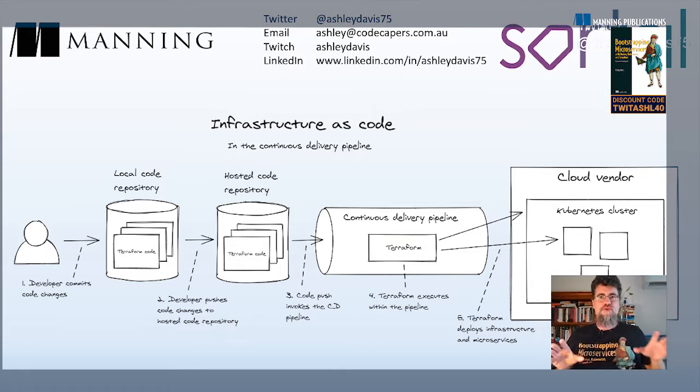So this pipeline makes for a complete automated flow of infrastructure from the developer all the way through to production. So hopefully you can see why it's called infrastructure as code. At no point in the process are we manually creating any infrastructure. We're not manually doing any deployments to Kubernetes or anything like that. We're not going to use the kubectl Kubernetes CLI to do that. It's all automatic and done through code.